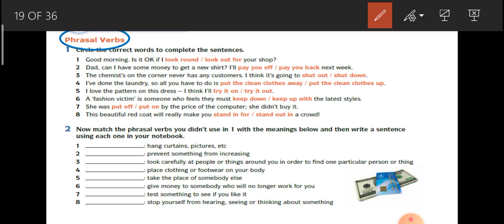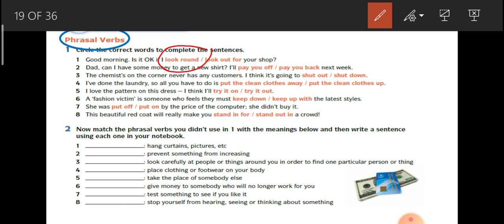Okay, alright, so which one is suitable, class? Good morning. Is it okay if I... The answer would be... Which one? Yes, look round your shop. Okay, so you circle the answer, the phrasal verb look round. Okay, so I would leave you to number 2 to number 8. Try to do it on your own. Write down the exercises in your writing book.